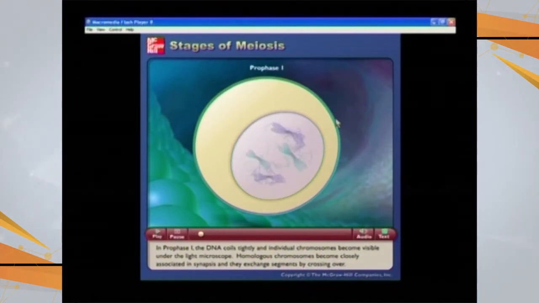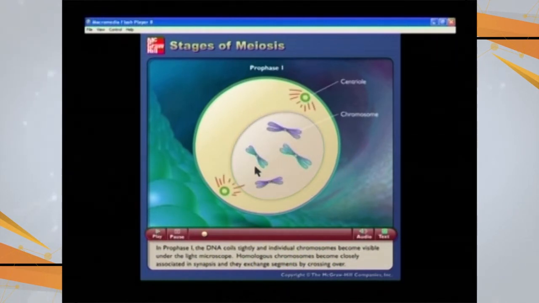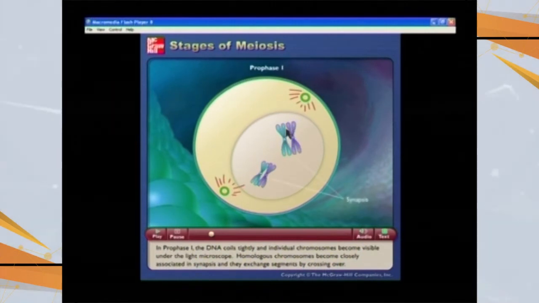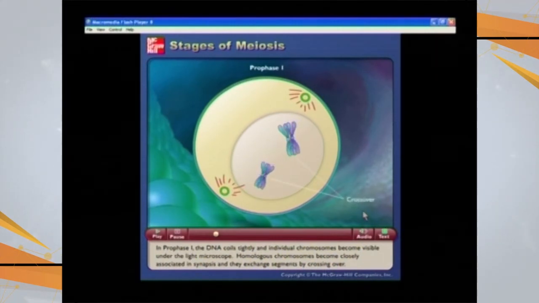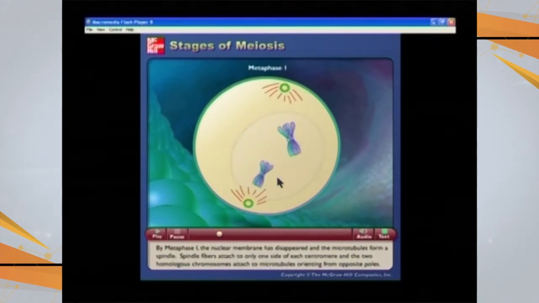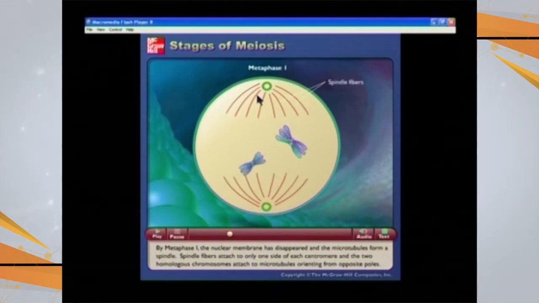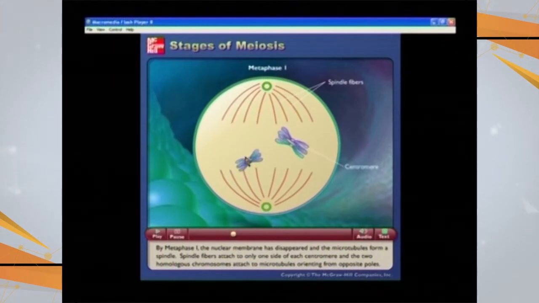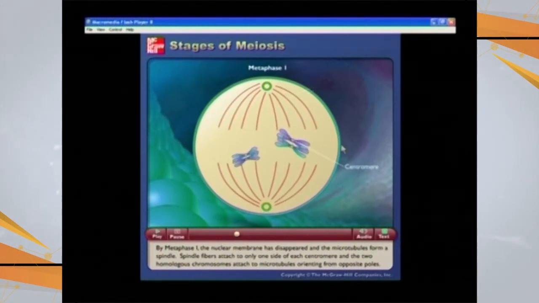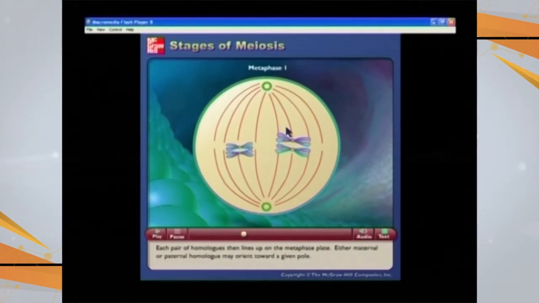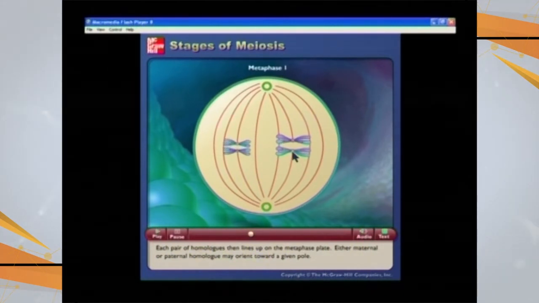This is one cell in prophase 1, with the appearance of the homologous chromosomes, and then these homologous chromosomes are going to pair by the process of synapsis, and then they are going to arrange at the equator or in the midline of the cell. The spindle fibers are going to attach to these chromosomes, and the site of attachment is the centromere of the different chromosomes, while it was the centromere of the same chromosome in case of mitosis.